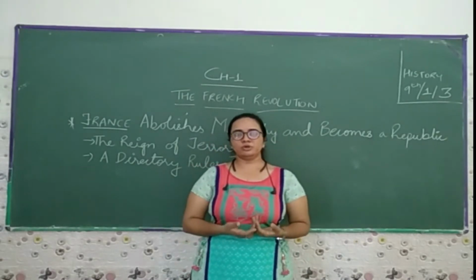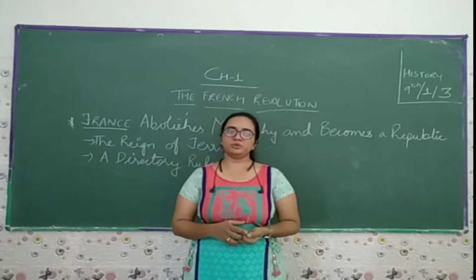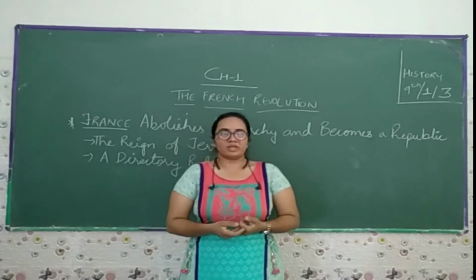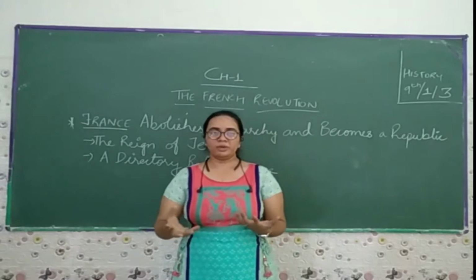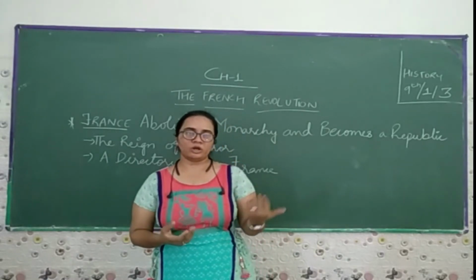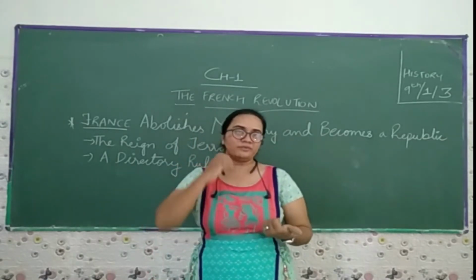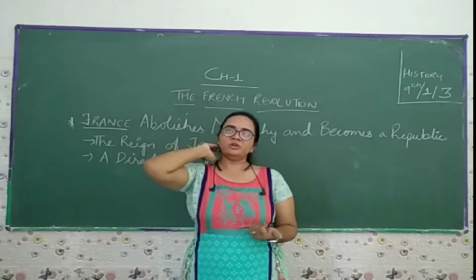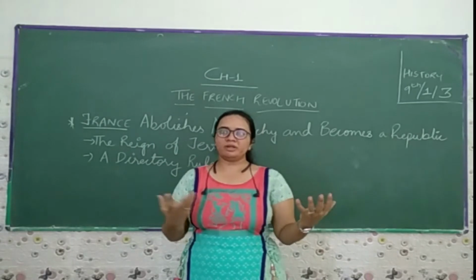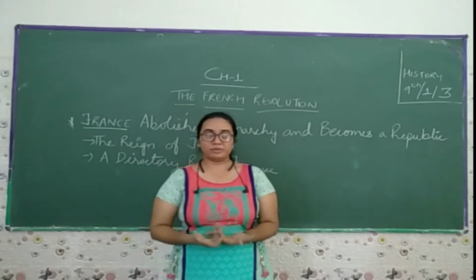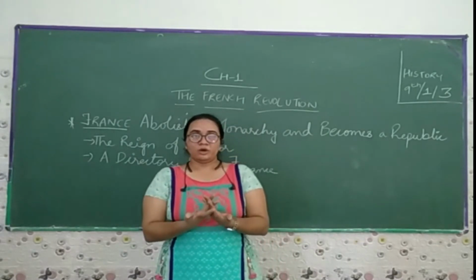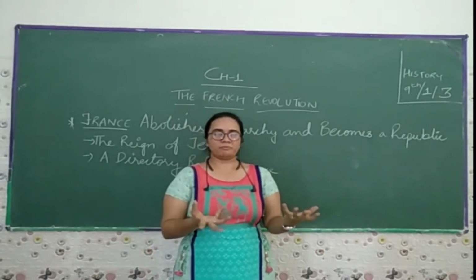Later on, we come to know that Louis XVI was married to an Austrian princess, and the treasury was completely empty because they had fought wars for a long period of time, so they did not have any money. So they borrowed money from moneylenders. When they were not able to pay, the moneylenders put an interest of 10 percent, so they had to repay the loan with 10 percent on top.